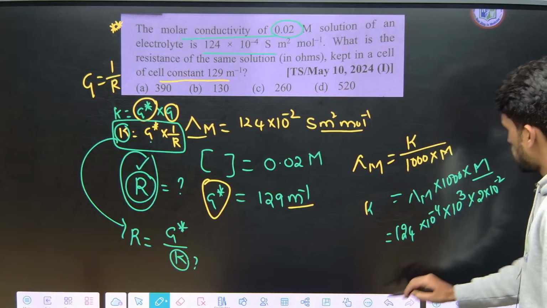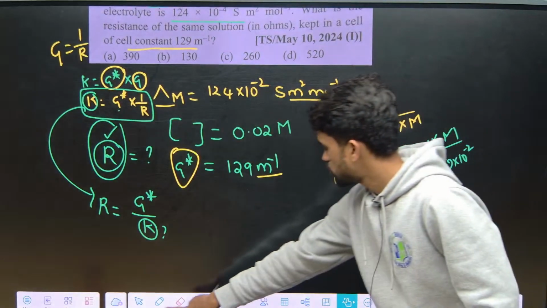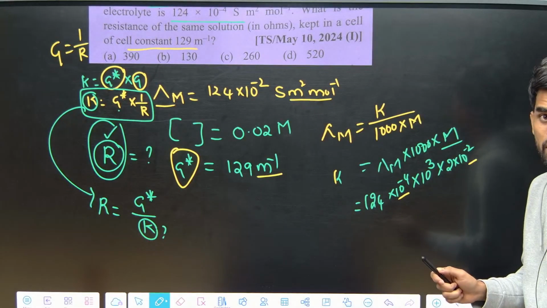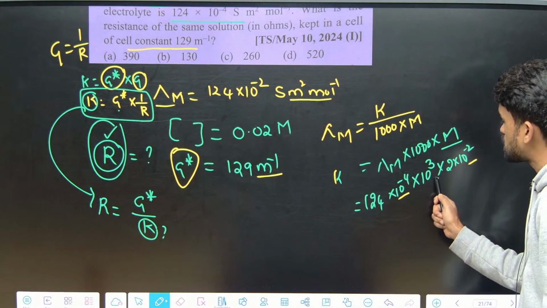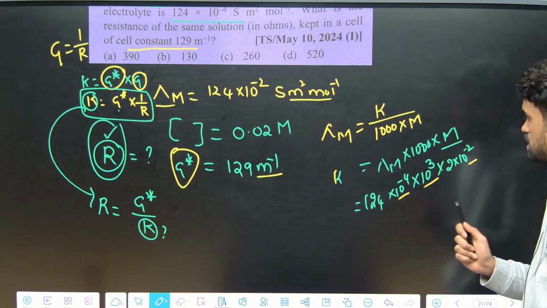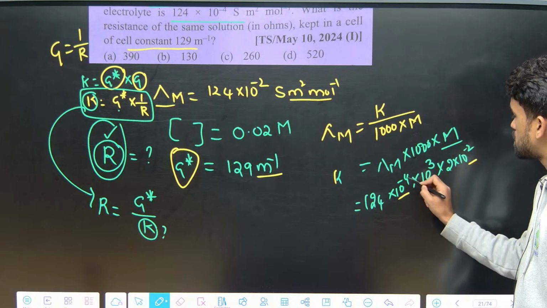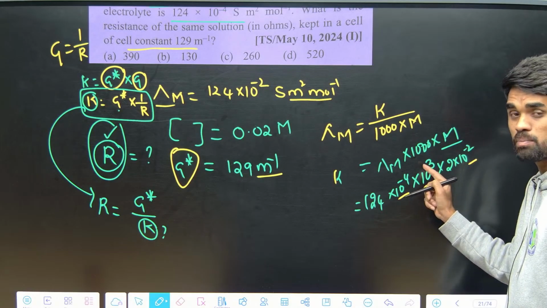Yes guys, now if you see this, 10 power minus 4 and 10 power minus 2 make 10 power minus 6, and 10 power minus 6 plus 10 power plus 3. Okay, so bases are the same, powers can be added. Minus 6 plus 3 is minus 3 right now.